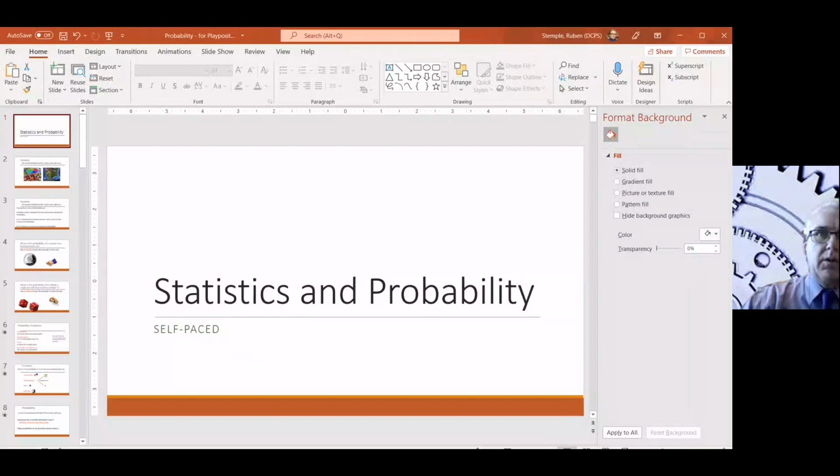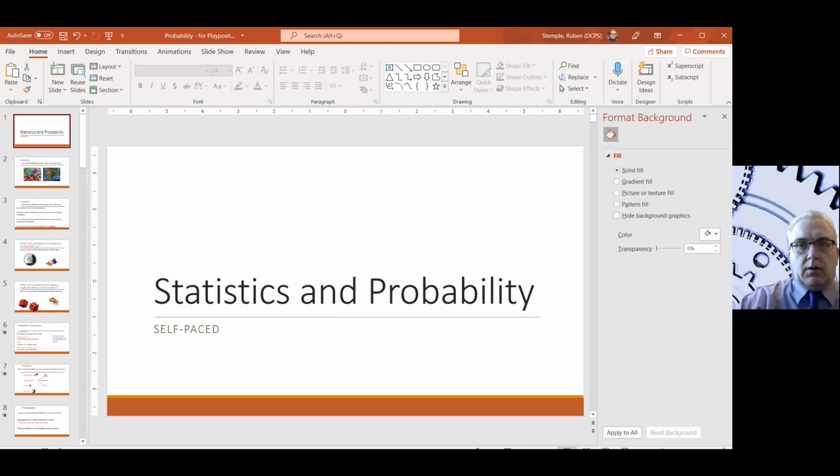Okay, so here we go. Our statistics and probability Playposit. This will be one of two Playposits that you do for statistics and probability. These are self-paced lessons. They're not going to be super hard, but you should pay attention and write a few things down. I'll tell you what to write down so that you can answer the questions in Playposit as they come up.